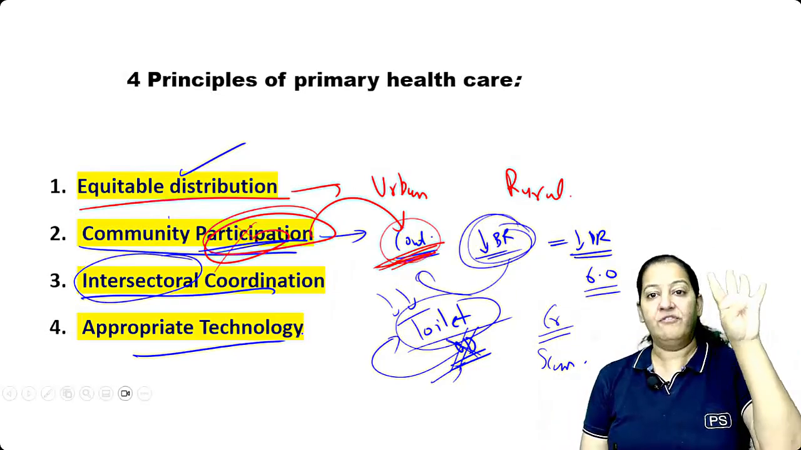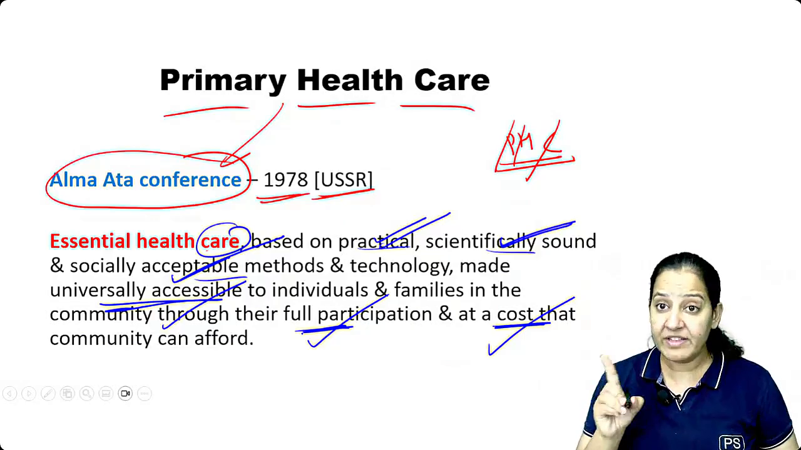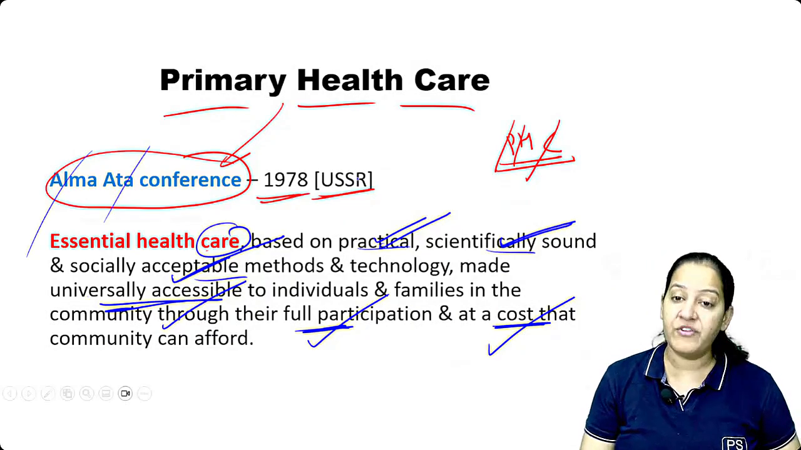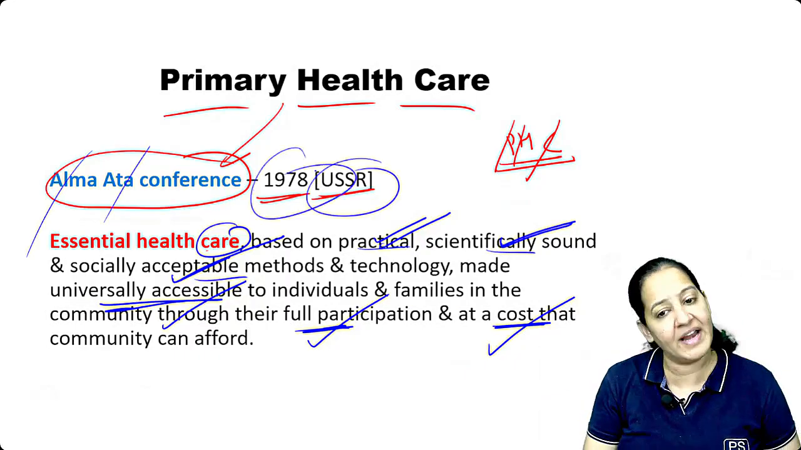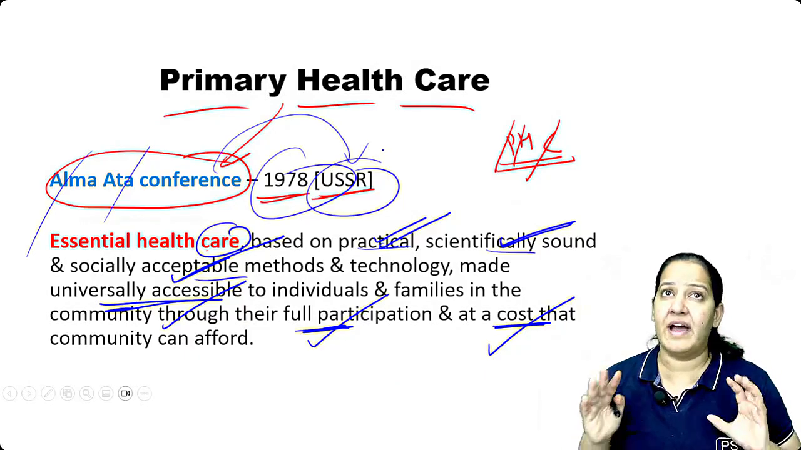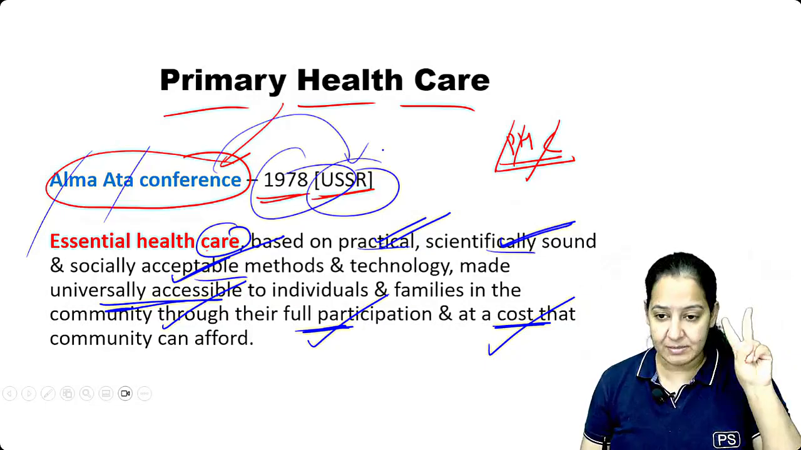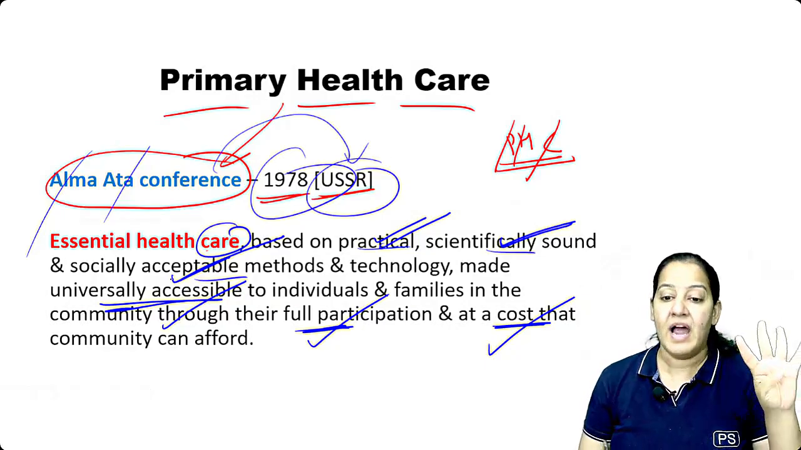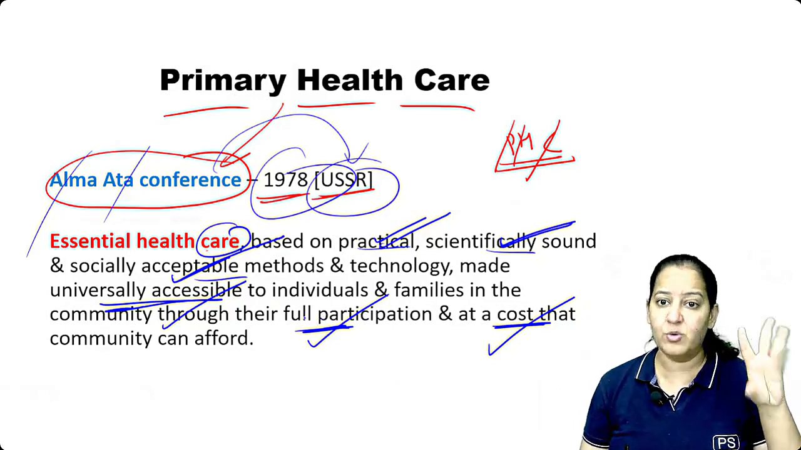So tell me the 4 principles of primary healthcare. What is primary healthcare? Who has given the definition? The Alma Ata Conference. It was a conference in which multiple countries participated in the USSR in 1978. The conference was held, and multiple countries together defined health: such a health which is affordable, practical, scientifically proven, acceptable, and with full participation of the community. This care is known as primary health care.